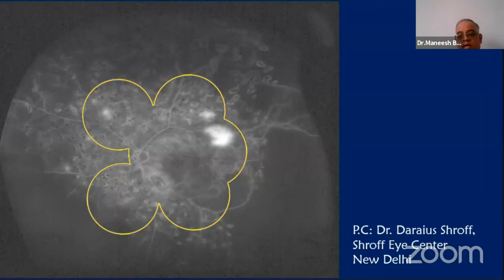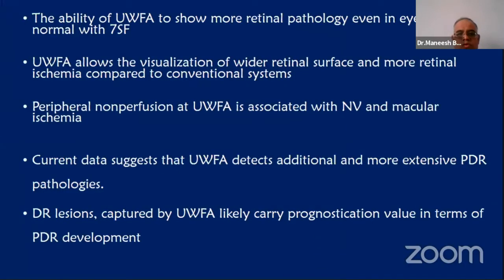This is an image by Dr. Darius Shroff, which gives us an idea of how wide the field can be and how many lesions we are missing with just the central 7 subfield images. So we can see a whole lot of peripheral CNP areas, which are not lasered. It gives us the ability to show more retinal pathology in the eye than that judged by 7 subfields.